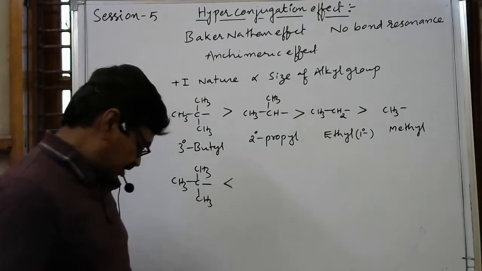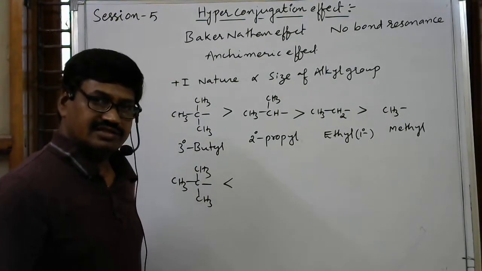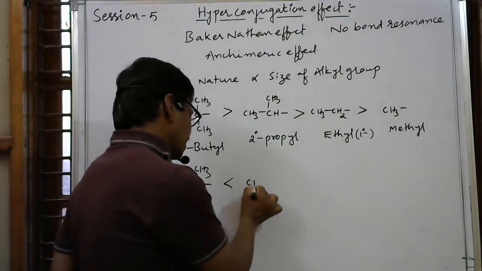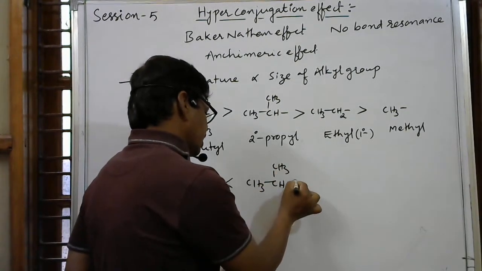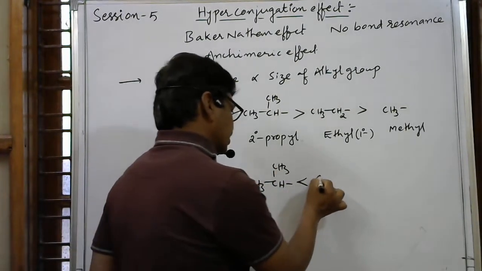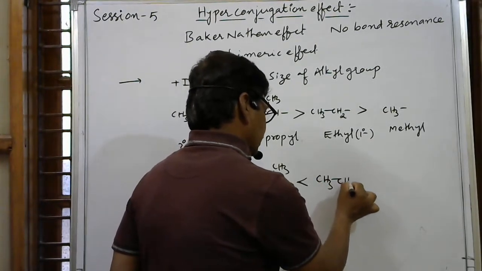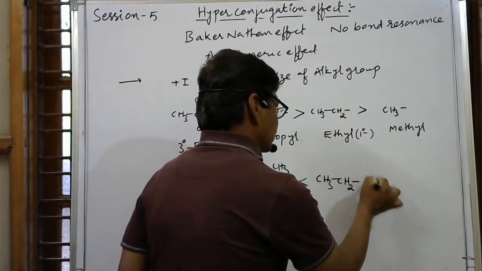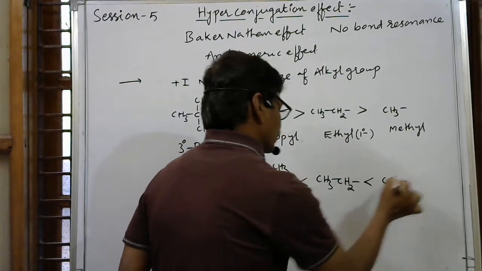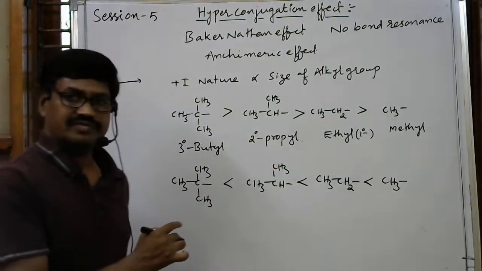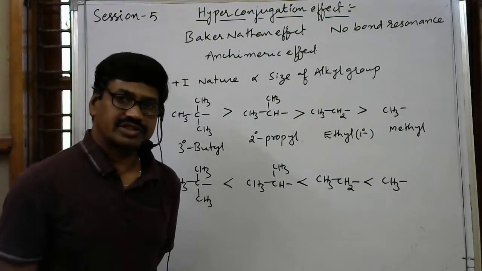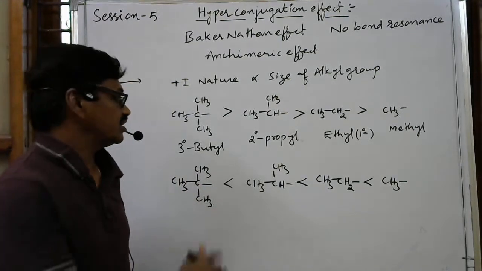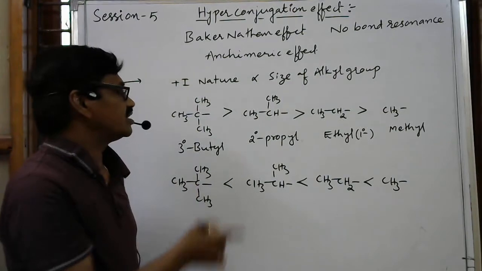Its hyperconjugation effect is less than CH3-CH-CH3. That is less than CH3-CH2, which is less than the methyl group. So the order is reversed for hyperconjugation.